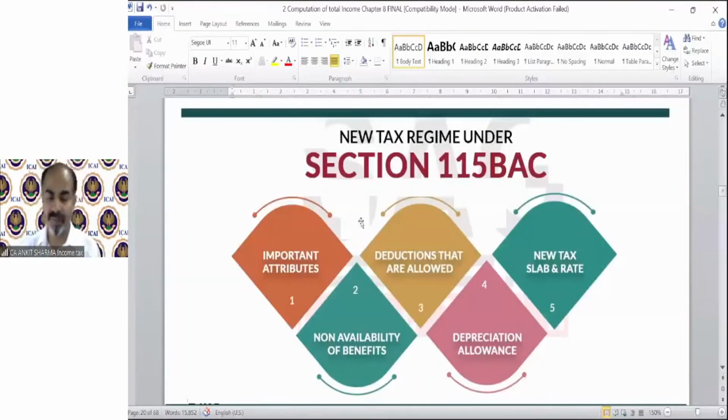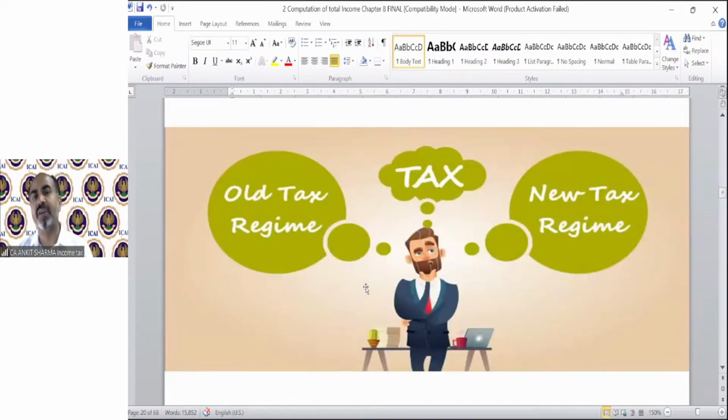Now we need to understand when section 115BAC is applicable, what are the conditions we need to fulfill for section 115BAC, etc. Let's move on to this. We are thinking whether we should apply the old tax regime or the new tax regime. So we will apply that tax regime that will lower my tax liability. So if you are applying section 115BAC, then you need to find tax as per section 115BAC and tax as per normal provision or AMT, whichever is higher. The lower out of these two will be my calculation of tax liability.